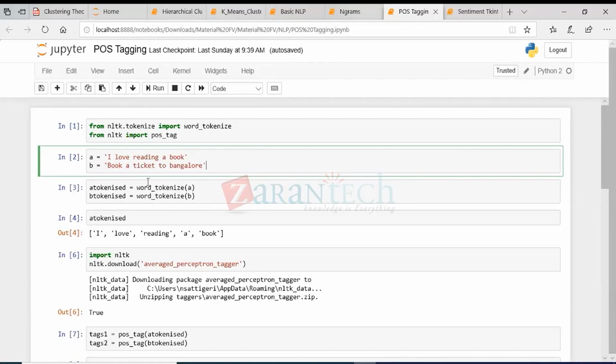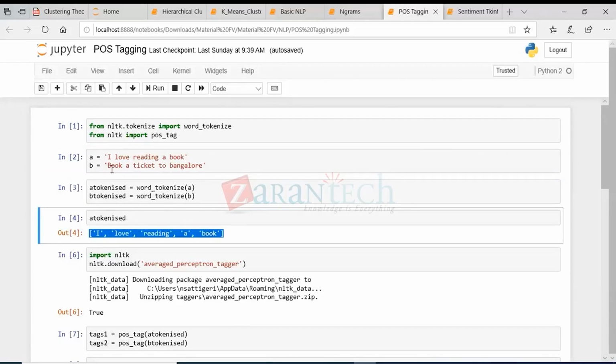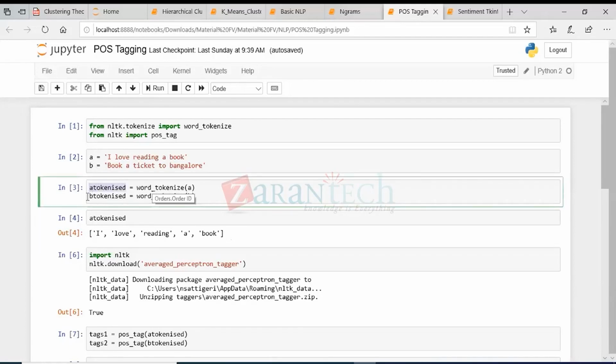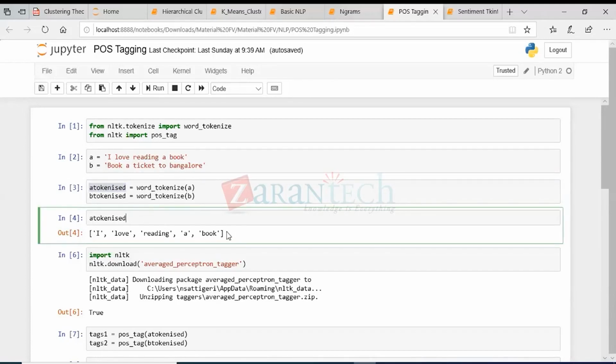So this is the list of words, right? This is the tokenized version of this sentence. So first we need to tokenize each sentence. This is for A, this is for B, right? Once we tokenize it, this is how the tokenized sentence looks like. It will split each word in the sentence, and it will be put in a list.